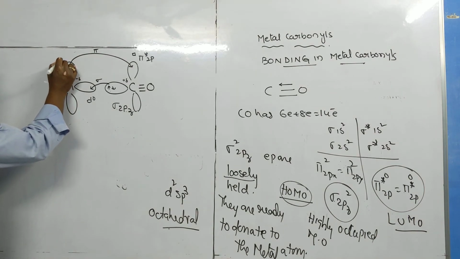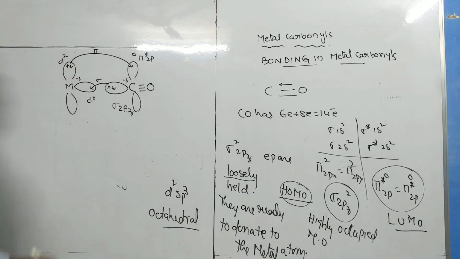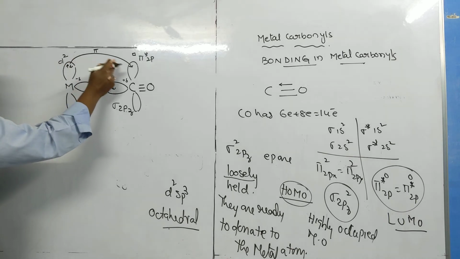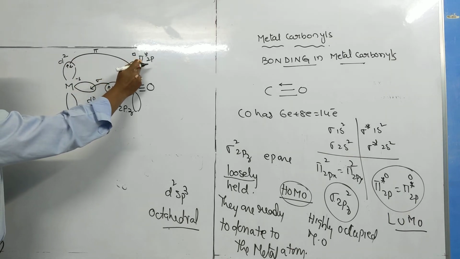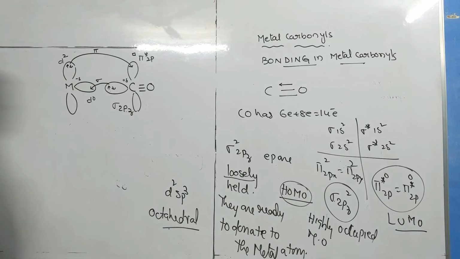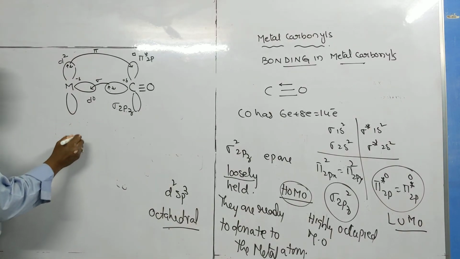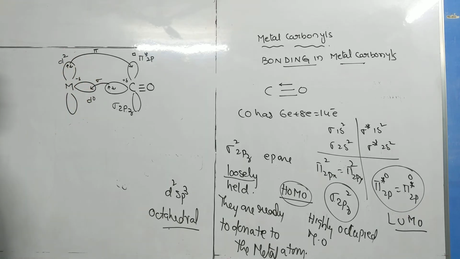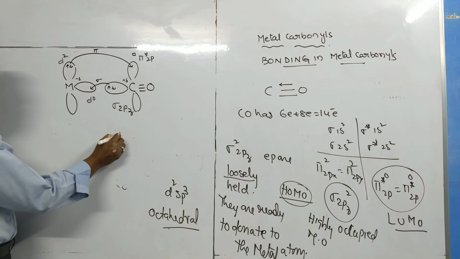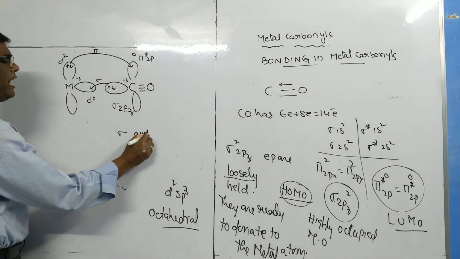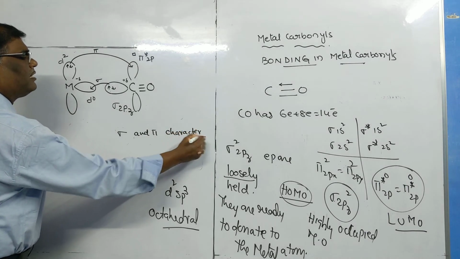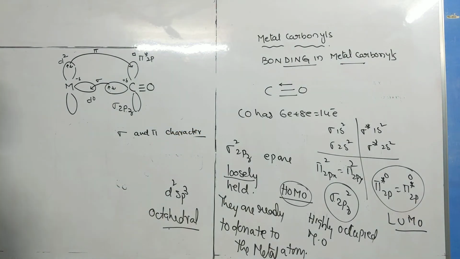Now the metal atom contains electrons in the d orbital. The d orbital containing electrons donates to the vacant anti-bonding molecular orbital. Thus, in between these two, one sigma bond and one pi bond is formed. So that's why the metal carbonyls have both sigma and pi character.